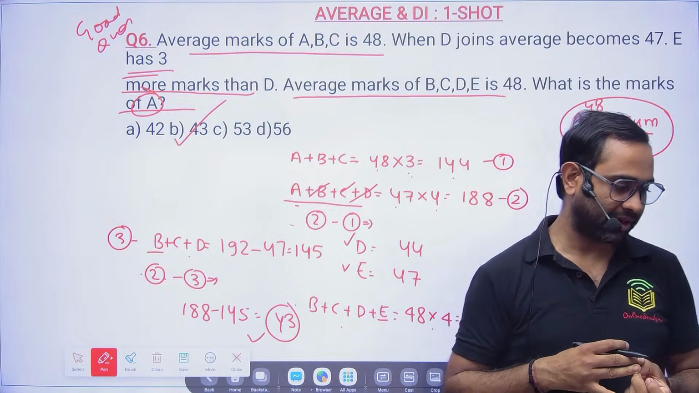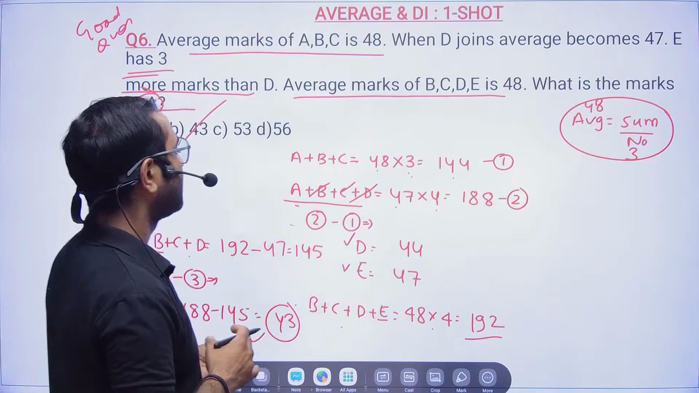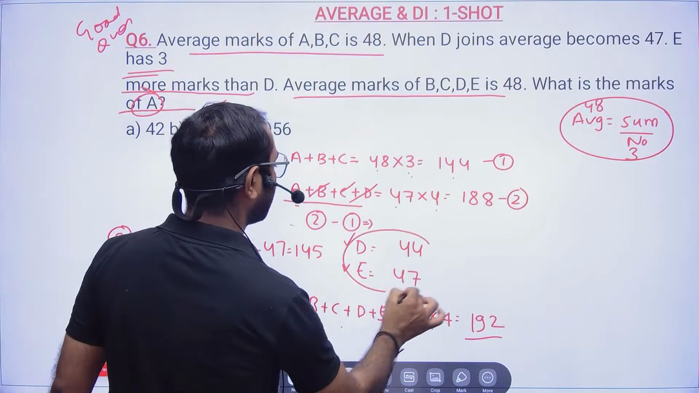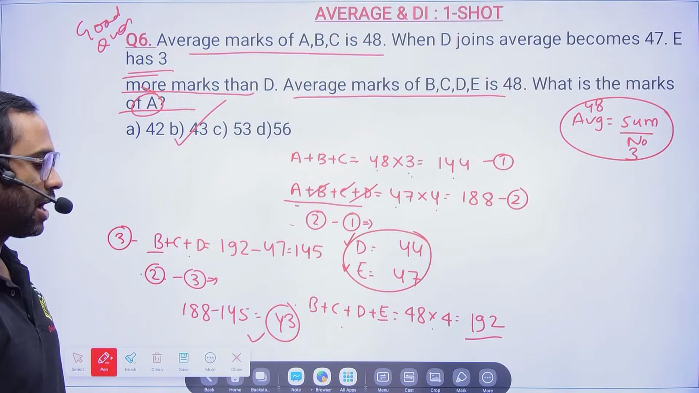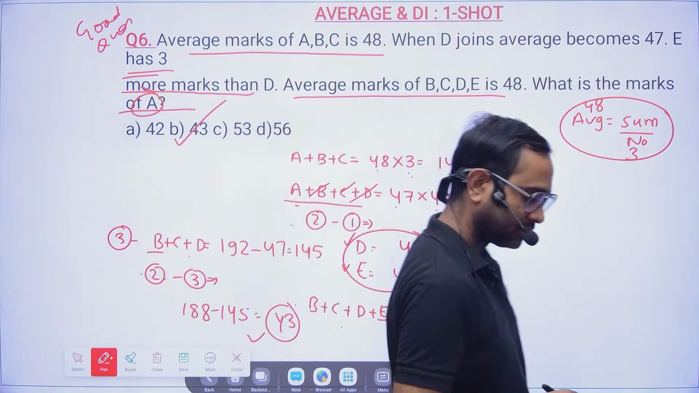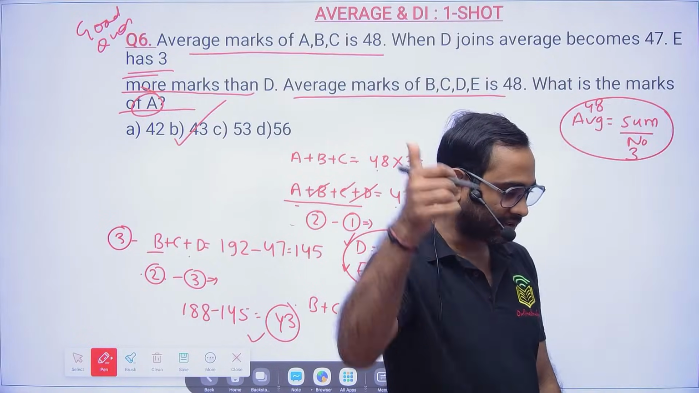Simply we can add D plus E, but if you add D plus E, what will you get? After that what you will get? You have to get A, right? So you have to get A. Correct? Okay. Is it clear for everyone?